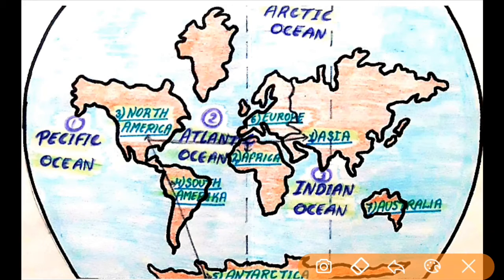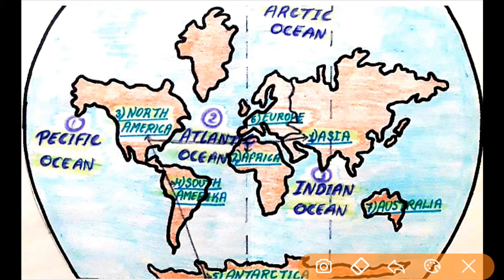In this theory, Alfred Wegener has told us that the supercontinent Pangaea divided into the 7 continents of the modern world due to the internal activities of the earth. Now the question is, what are the internal activities? Which activities are responsible for the creation of continents? He has given all the answers related to this question in his next theory, the plate tectonic theory.